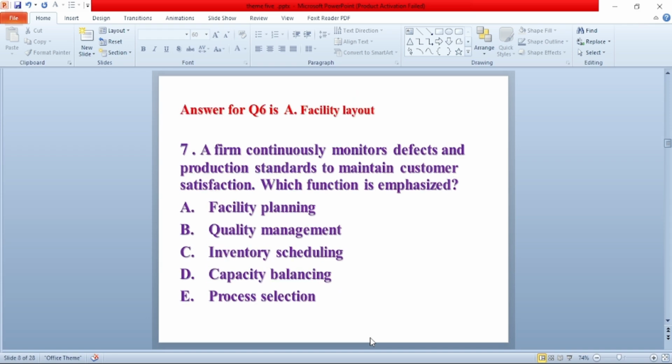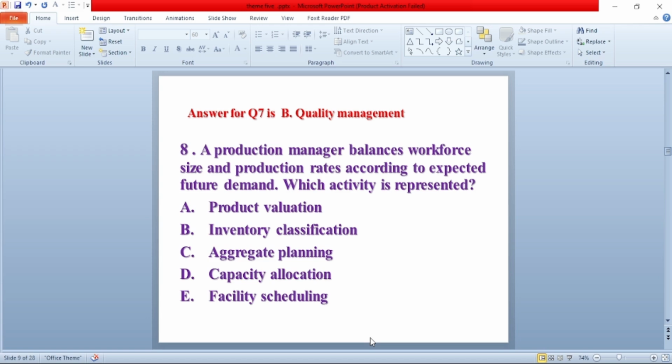Question number 7. A firm continuously monitors defects and production standards to maintain customer satisfaction. Which function is emphasized? A. Facility planning. B. Quality management. C. Inventory scheduling. D. Capacity balancing. E. Process selection. The answer for this question is B. Quality management.